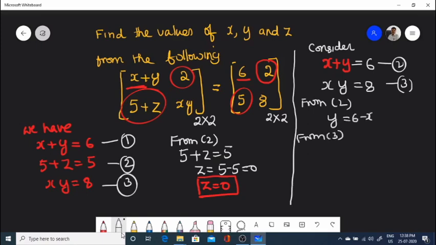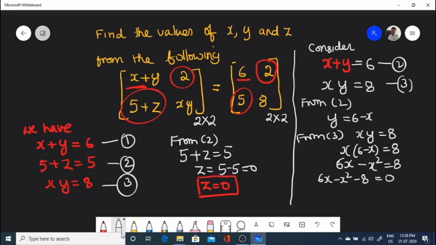So substituting into 3, xy is equal to 8, we have x into y, that is 6 minus x, is equal to 8. Multiplying this, x into 6, 6x minus x square is equal to 8. So 6x minus x square minus 8 is equal to 0.